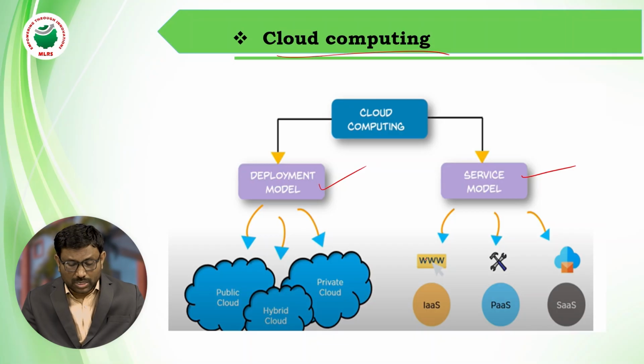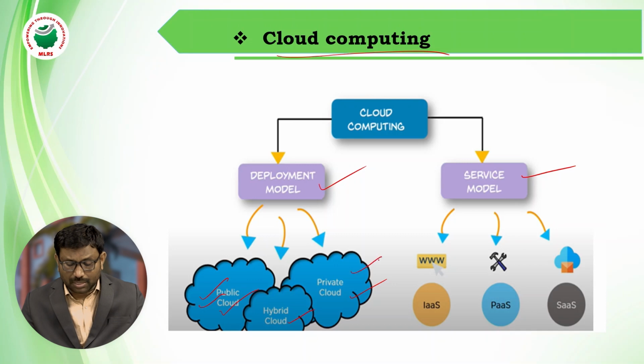What are the deployment models? Public cloud, hybrid cloud, private cloud. You have to know what is public cloud, private cloud, and hybrid cloud. Public cloud means every human being can access it. For example, YouTube: if you have an internet connection, everyone can access YouTube. That is an example of public cloud.